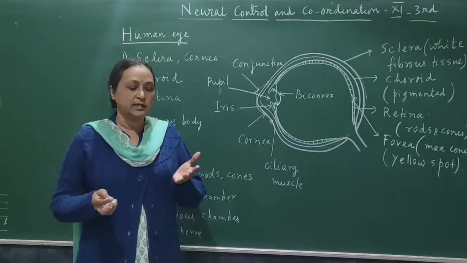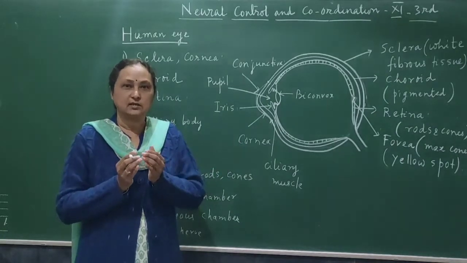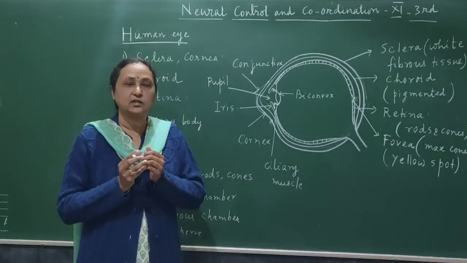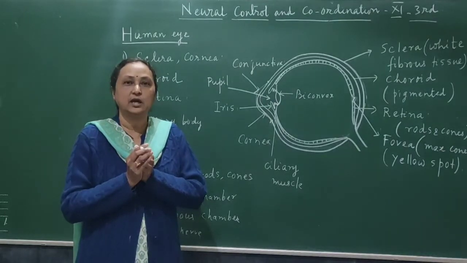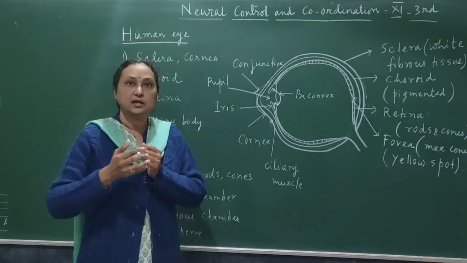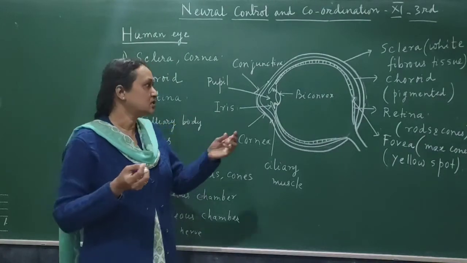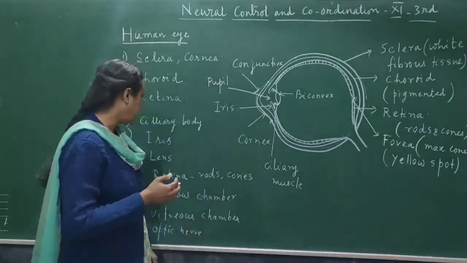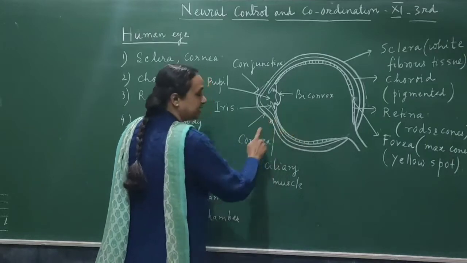Through the pupil only the light enters into the eye. And depending on the condition, the pupil can be dilated or contracted. For example, if suddenly some bright light is in front of your eye, then the pupil will contract, so that less light will enter the eye. If any object is at far distance, then your pupil will be wider. So that is the opening which controls the amount of light entering into the eye.